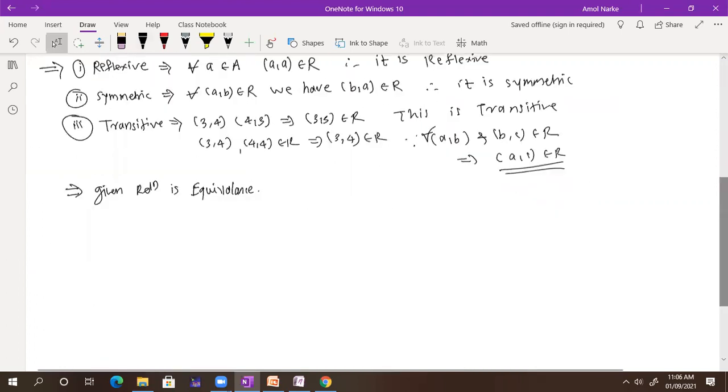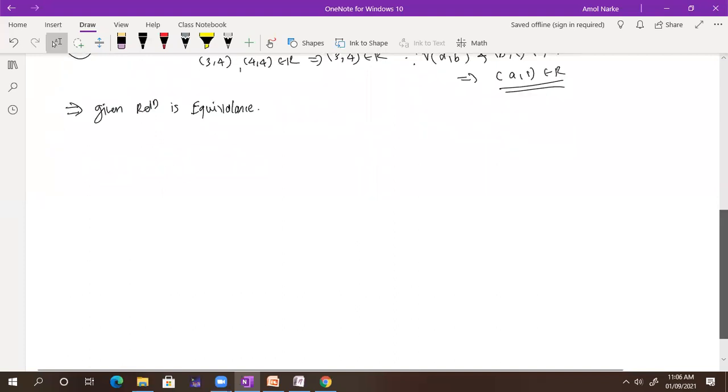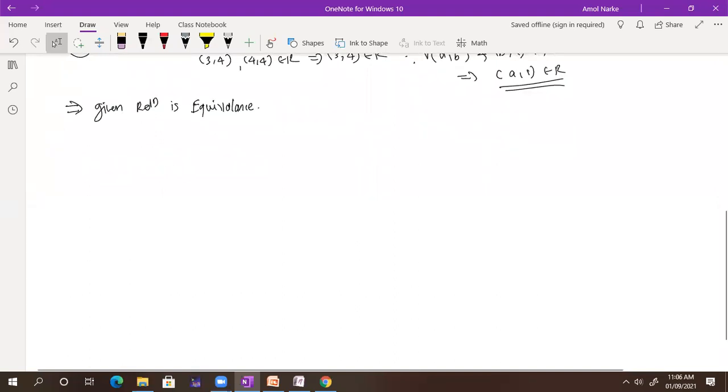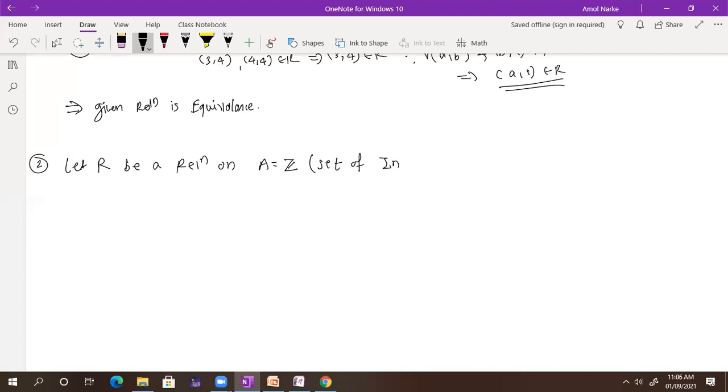Can I give you the next example? Yes, sir. Okay, write down the next example. So a little bit interesting one. Okay. So second example. Let R be a relation on A which is equal to Z. What is that Z? Integer. Set of integers.